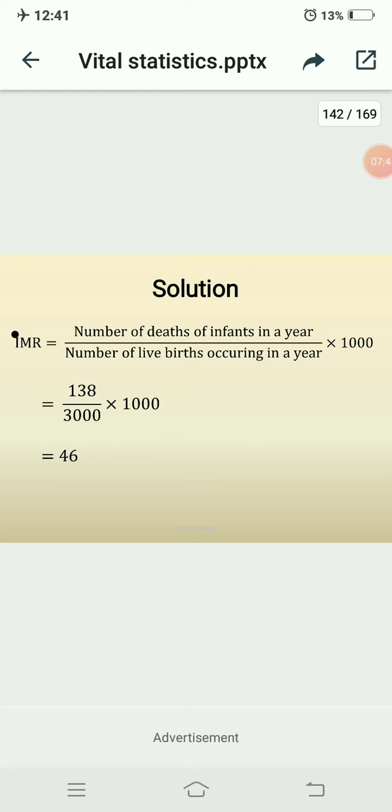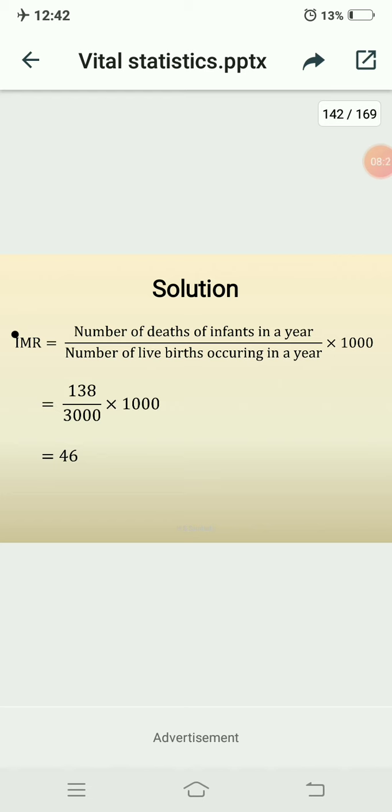Infant means children aged less than 1 year, and it measures the risk of death between the birth of the baby and its first year birthday. The stillbirths are not included in the infant deaths, and the rate can be calculated for males and females separately. But IMR indicates the level of health, nutrition and the socio-economic development of a region in India.